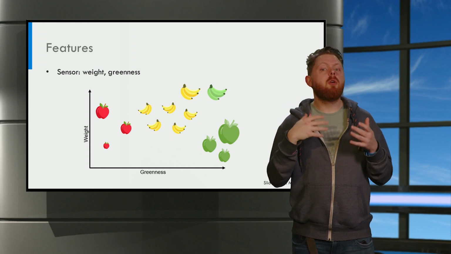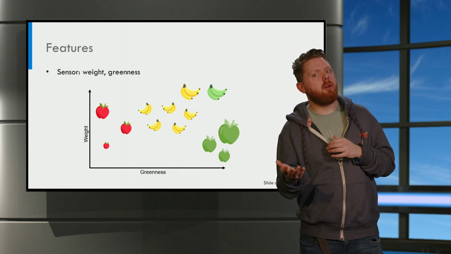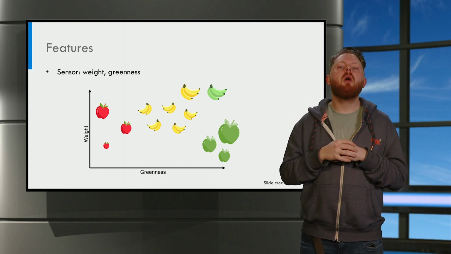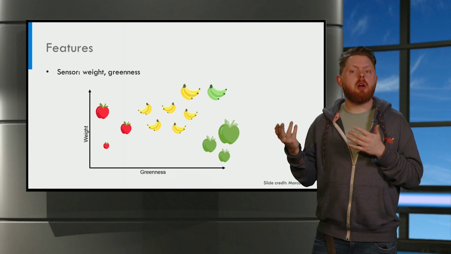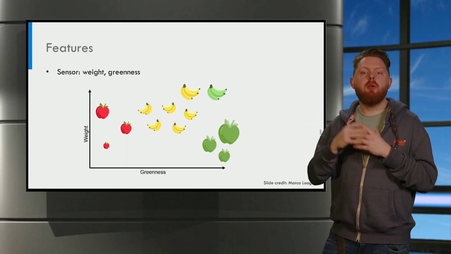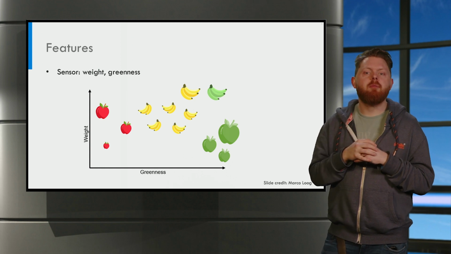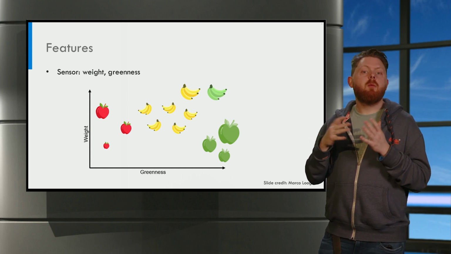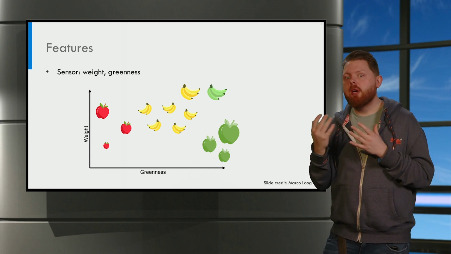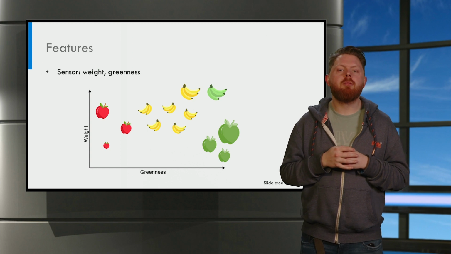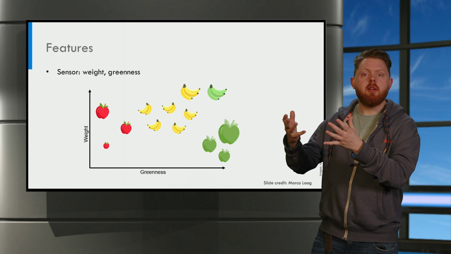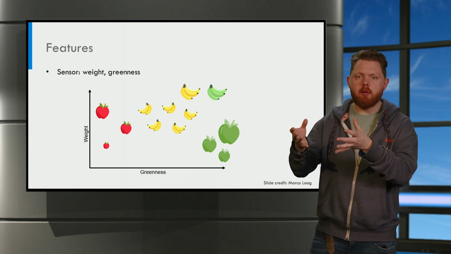For a fruit, you can think of a weight sensor, a scale, which allows us to measure the feature weight. We could also measure color by, for example, taking a picture and looking at the colors of the pixels. This way we could come up with a feature called greenness, which seems especially useful for fruit. This way we can represent a real physical object, like a fruit, in the computer.